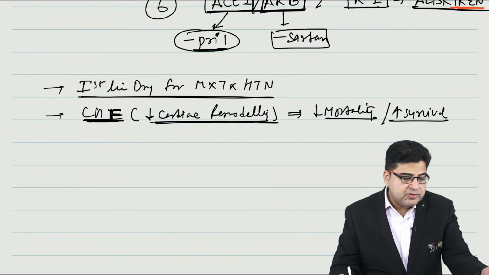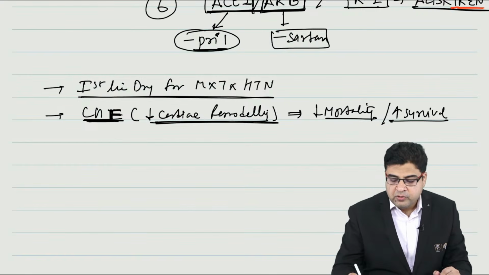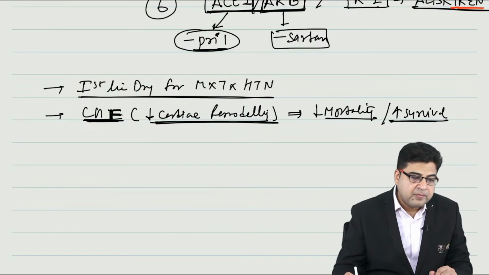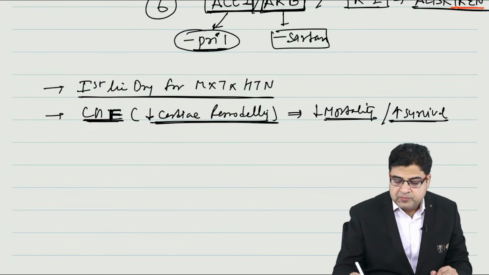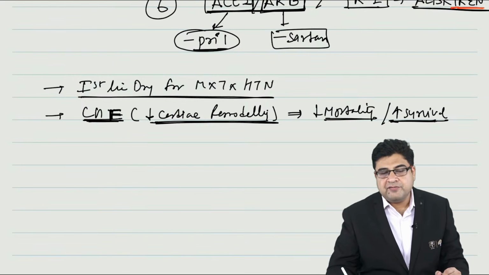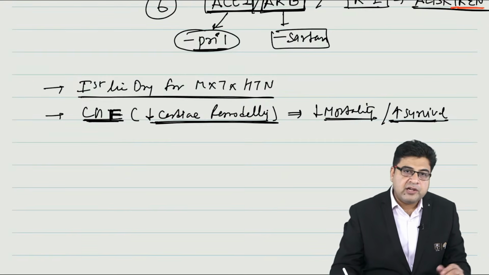Medicines are given to reduce the mortality, or we can say medicines are given to improve the survival in the patient, right? So medicines are given to reduce mortality as well as to improve the survival. This is for the cardiac remodeling prevention.